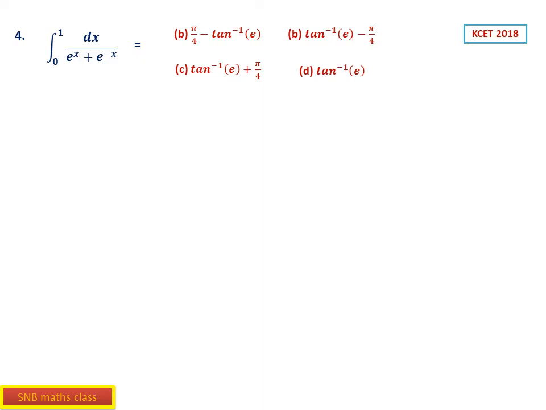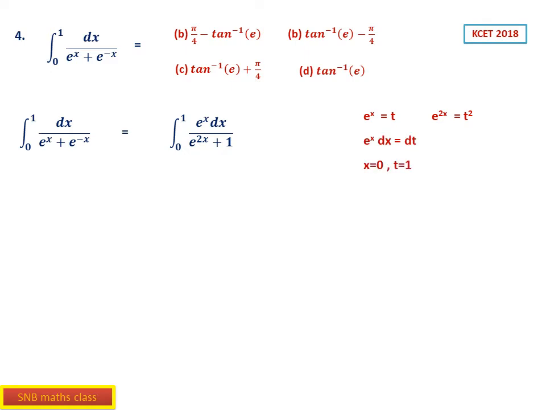So as I told you, in any such question, a small error will lead to a wrong answer. So we should be very careful. We should be slow in doing this when we practice. So consider 0 to 1 dx by e power x plus e power minus x. So this you can write, see, take e power minus x as 1 by e power x. So simplify, it becomes e power x dx by e power 2x plus 1. Now put e power x equal to t. E power 2x becomes t square and e power x dx becomes dt. Also you have to change the upper and lower limit.